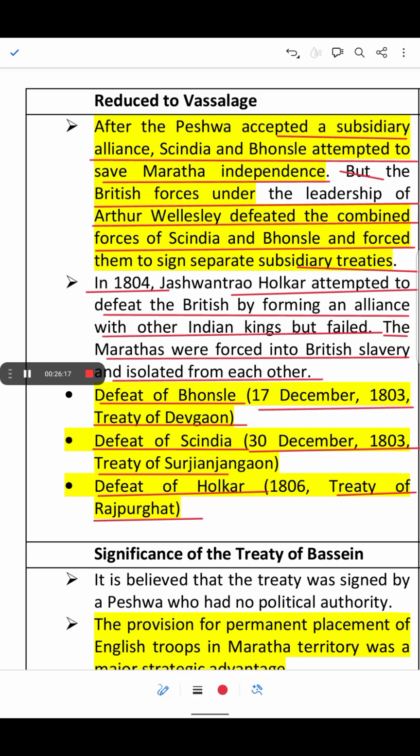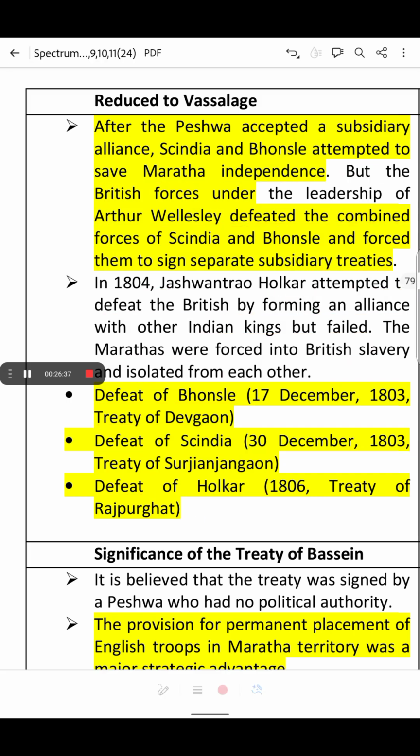So the Marathas were forced to accept the subsidiary alliance separately in the timeline, and this is how they were reduced to vassalage, like subordinates.